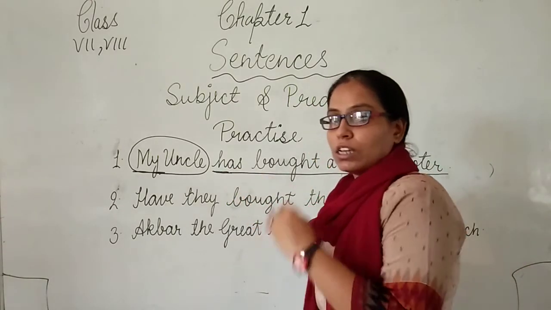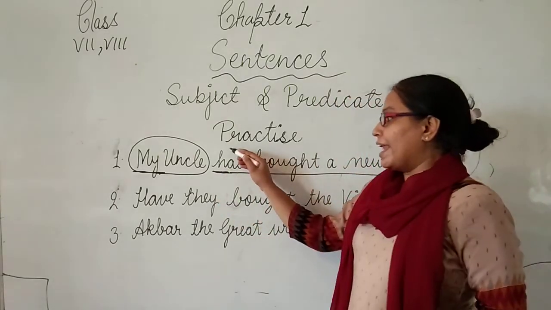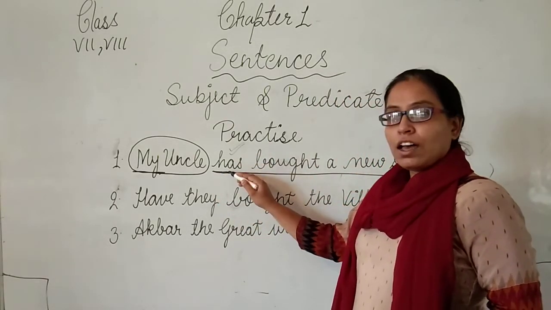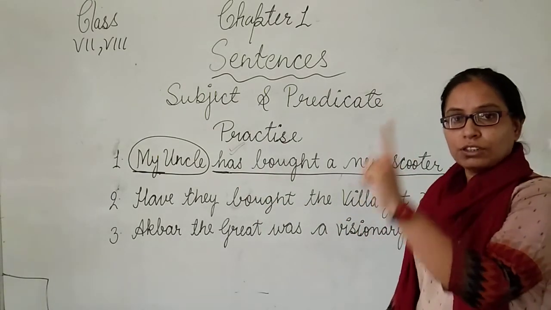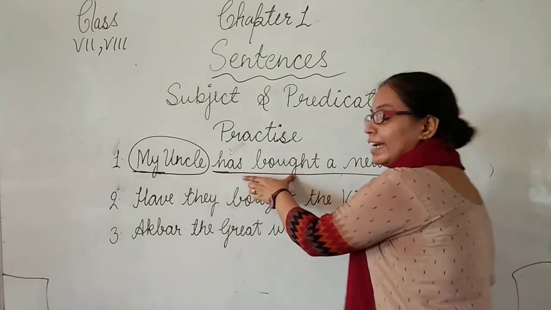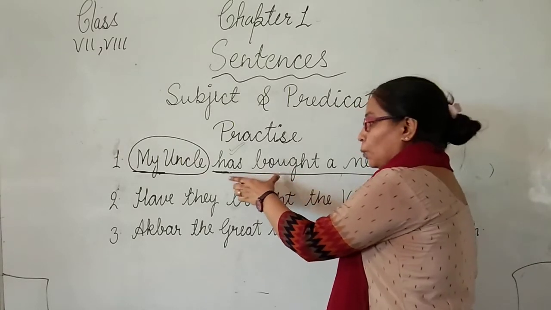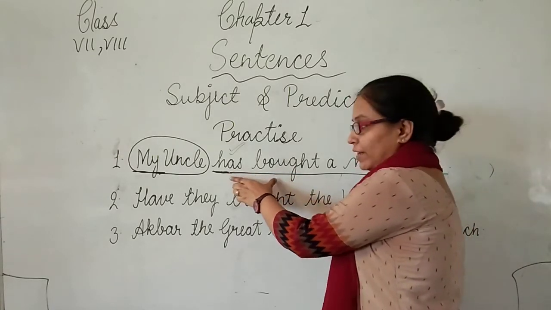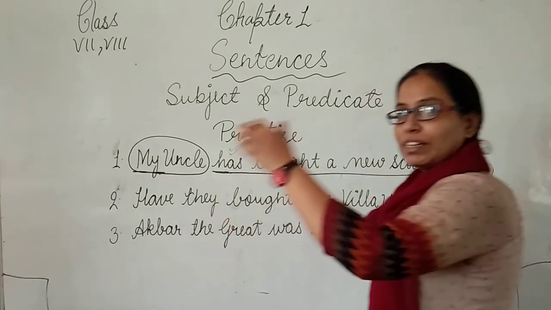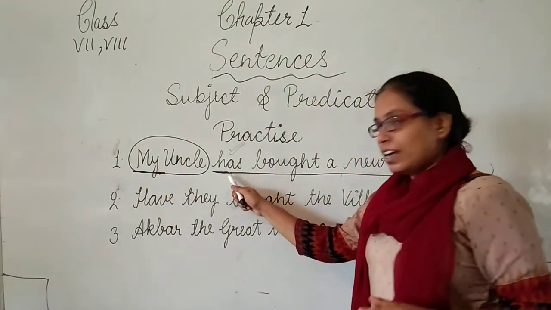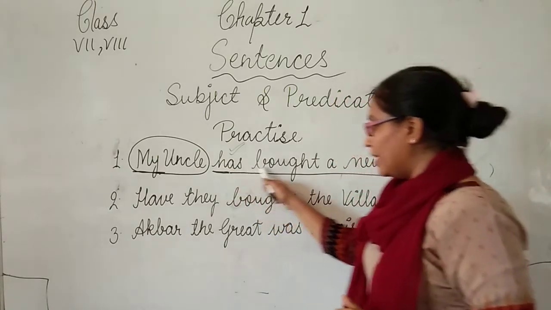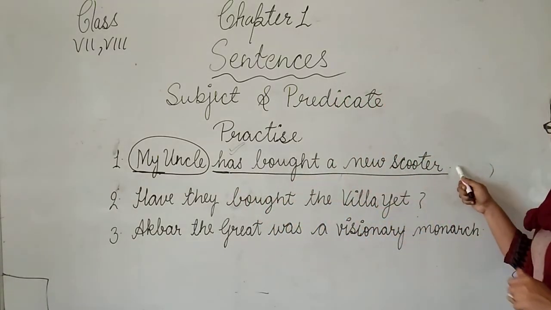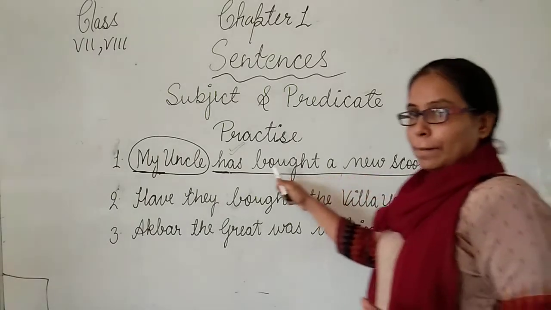The verb here, auxiliary verb or principal verb: has is an auxiliary verb. So the first thing to identify the predicate in the sentence is to search for the verb, whether the verb is auxiliary or principal. We find has here as the auxiliary verb, and it includes the remaining part of the sentence, and this part of the sentence is called the predicate.